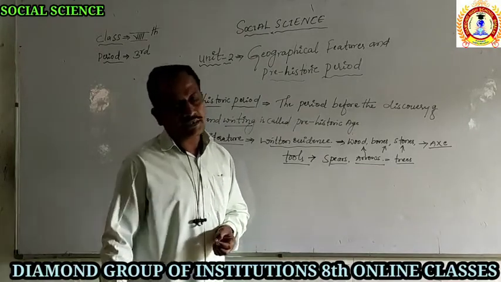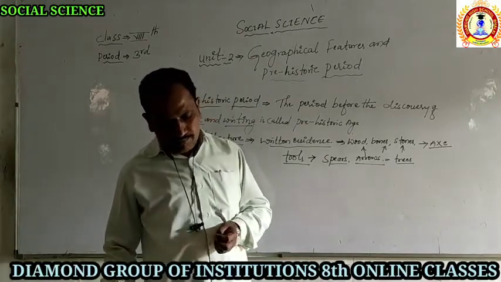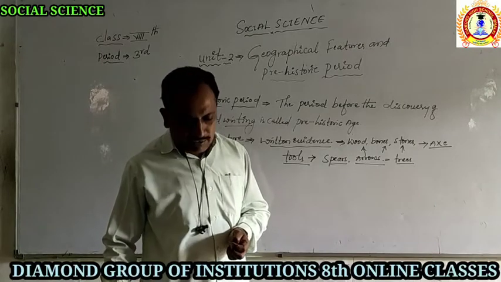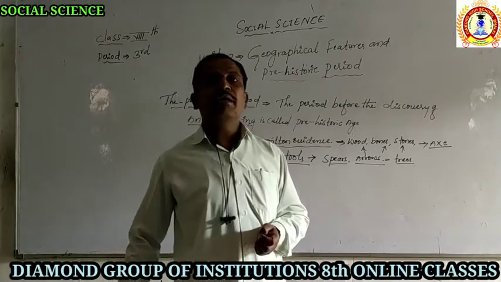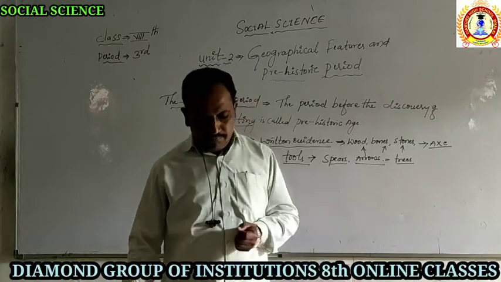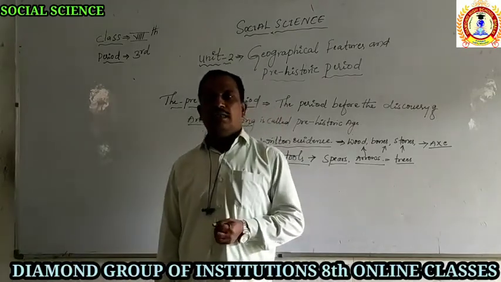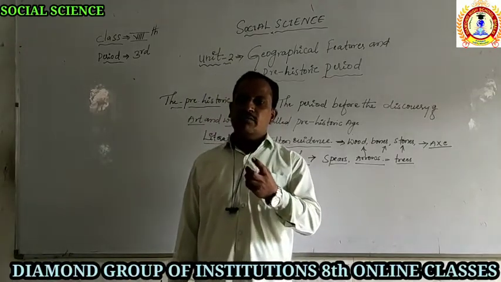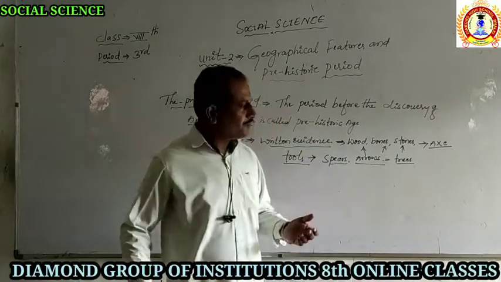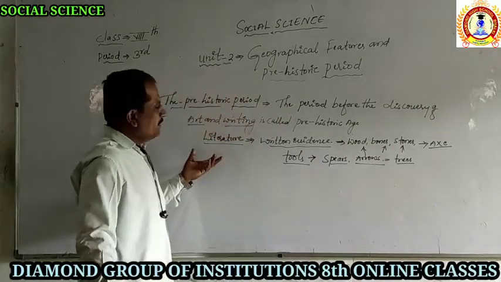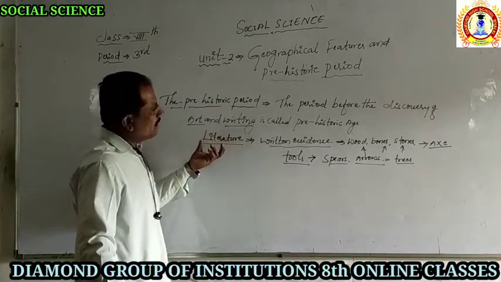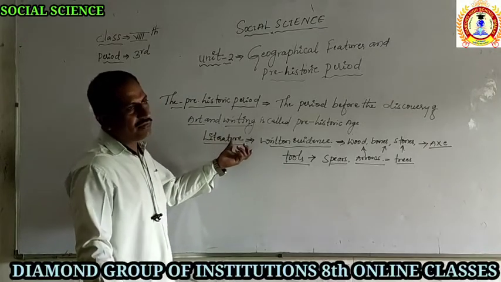You know Andhra Pradesh; there we find Kurnool, Hunsagi and Bimbetka. These are important places. People belonging to the prehistoric period lived in these areas because of the availability of resources.